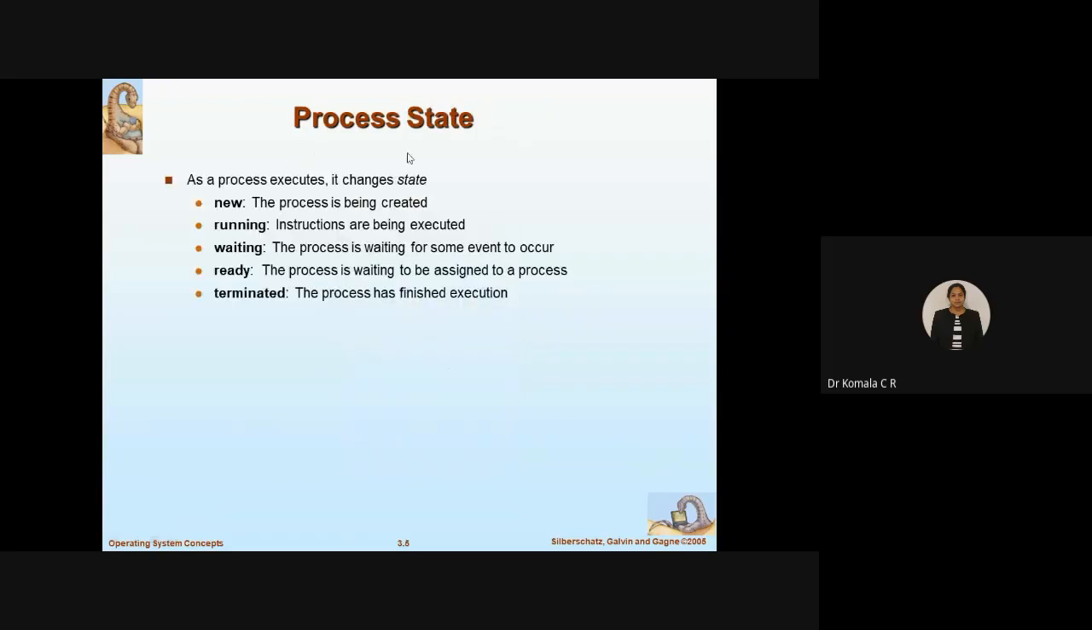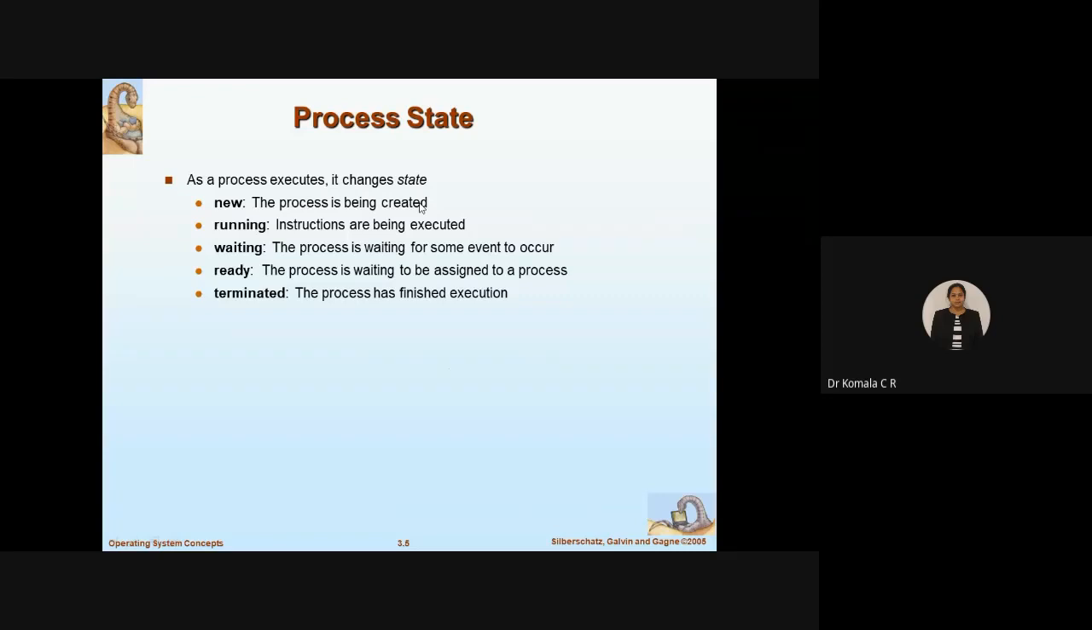For that we have the process states. As a process executes, it changes its state. So I have 5 states when I execute some process. What are the 5 states? State 1 is new, state 2 is running state, then waiting state, ready state, and terminated state. Let us understand one by one. What is new here? It's a process state where the process is being created.